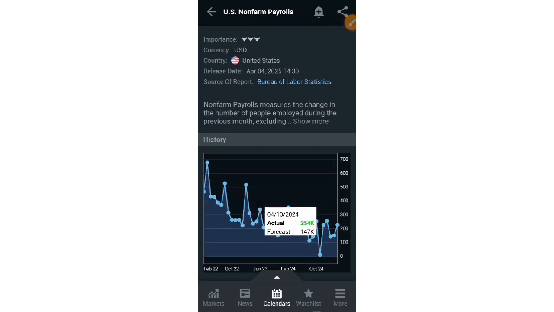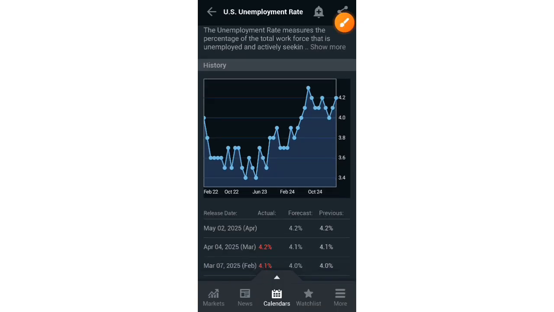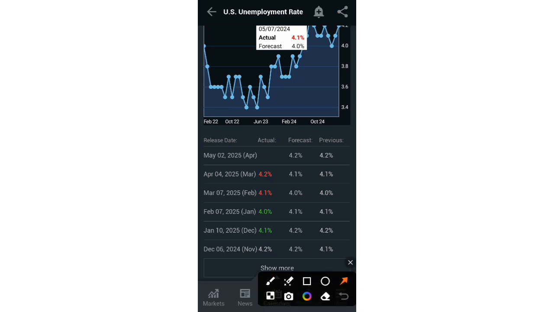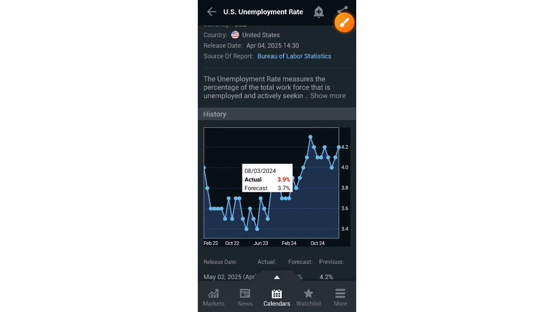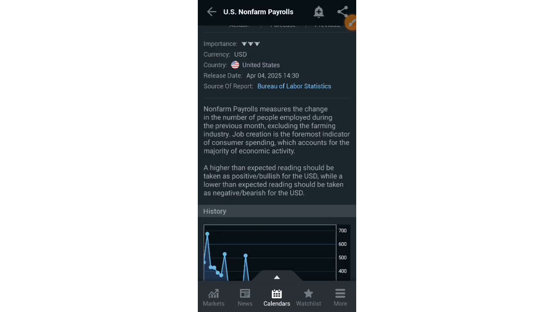And not only that, guys, let's check the unemployment rate and see if we are having the same thing. So this data that you see in front of you is from last month. And so this month, this is what they're saying to us. The previous is 4.2, and they're forecasting that it's still going to be the same. So because of this, it means there won't be any change on the unemployment rate. However, for the non-farm payroll, we do expect a decrease, which ultimately should mean that NFP should come out bearish.